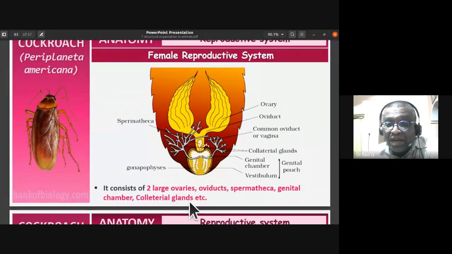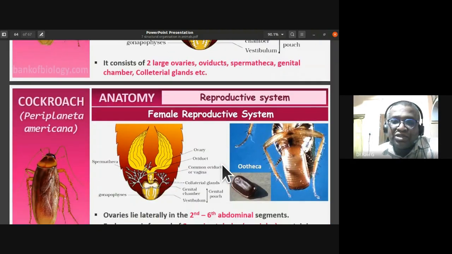Then the collateral glands. You can notice the collateral glands here, almost branched structures. The genital chamber is there. So these are the components of the female reproductive system: two large ovaries, oviducts, the spermatheca, genital chamber, and collateral glands.